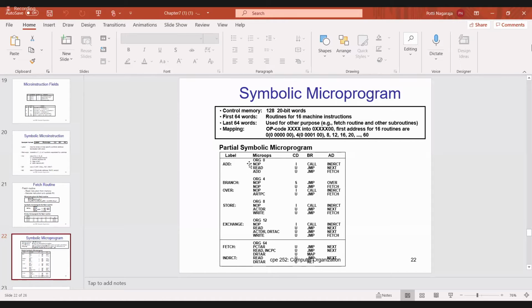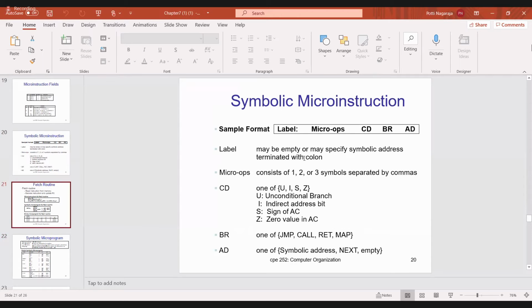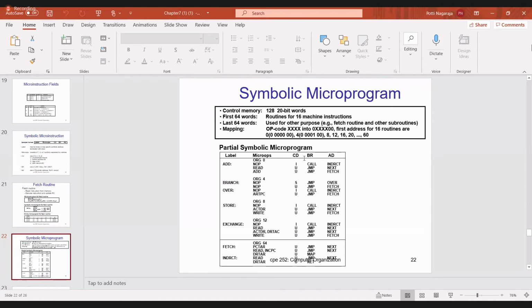First, what operation are we doing? NOP, we are not doing any operation. NOP, I. What is I? See here, the indirect address bit. DR 15th bit is called the indirect address bit. Then call.